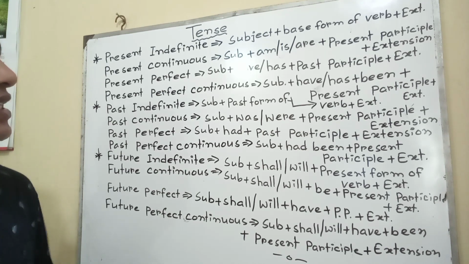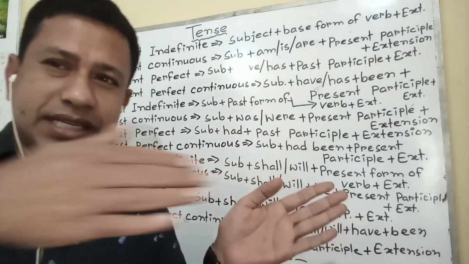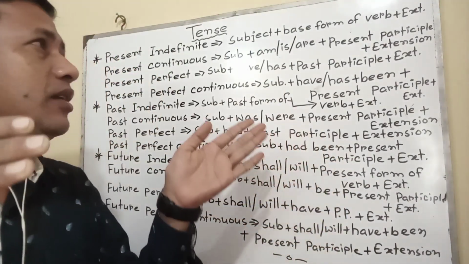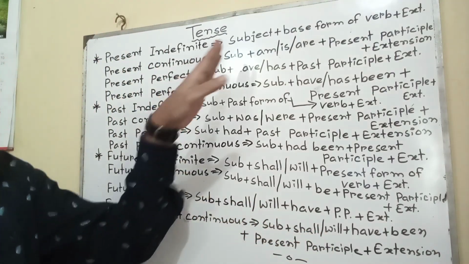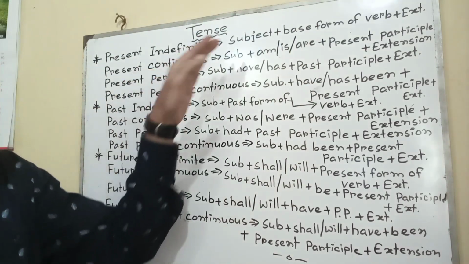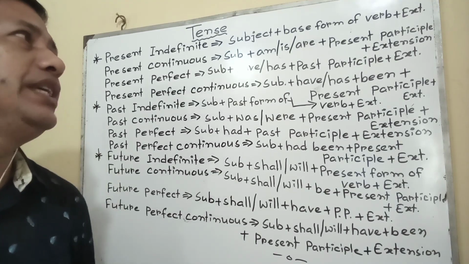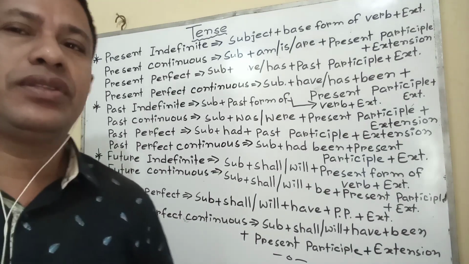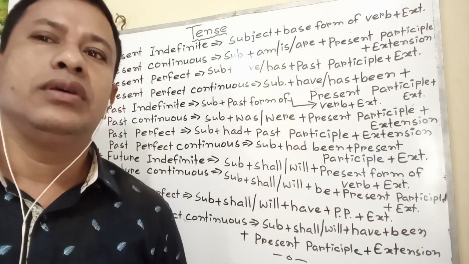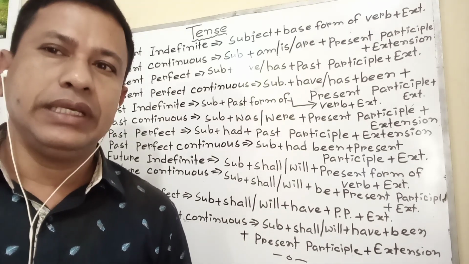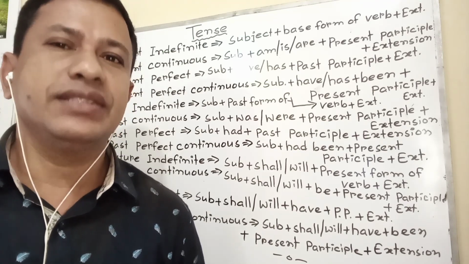Okay, present indefinite. The structure is subject plus base form of verb or present form of verb plus extension. Extension means elaboration. According to the necessity of the sentence, I have to write something after the verb, that is called extension. If the subject is third person, at that time s or es is added with the main verb, such as I go to school, they go to school, but he goes to school. As he is third person, that's why s or es is added.